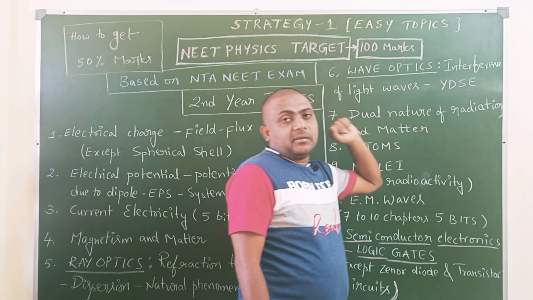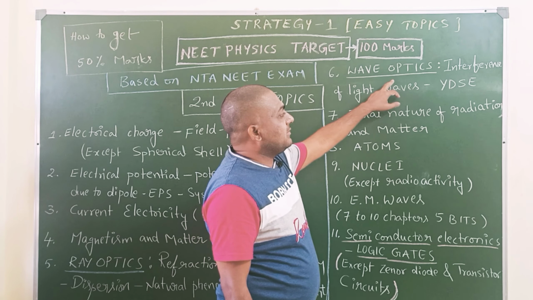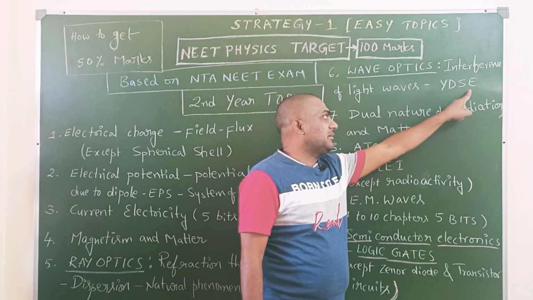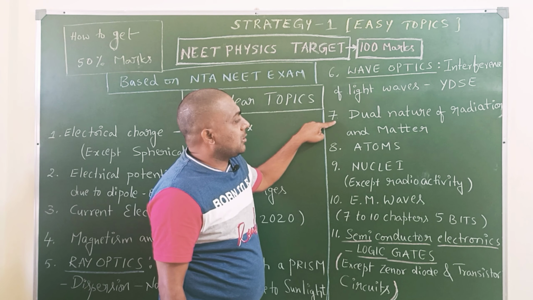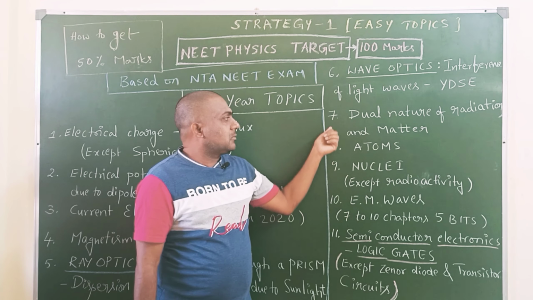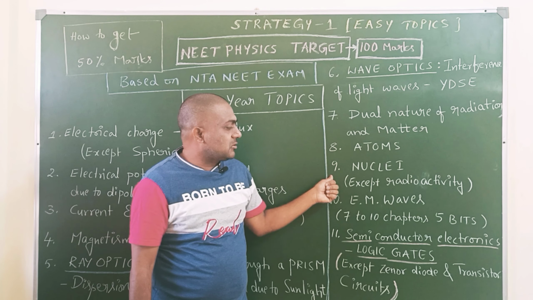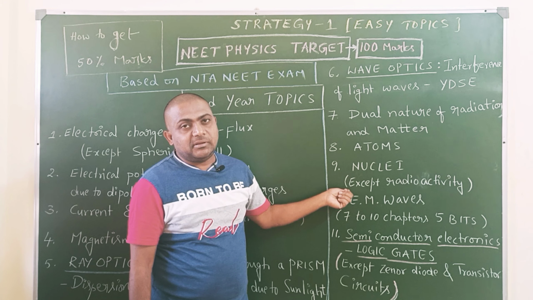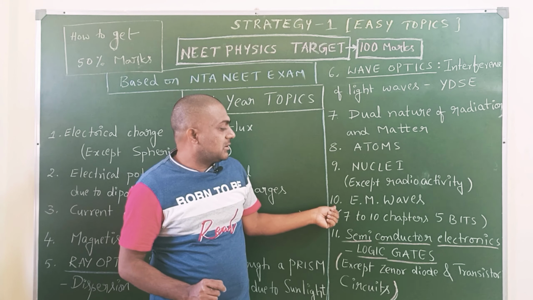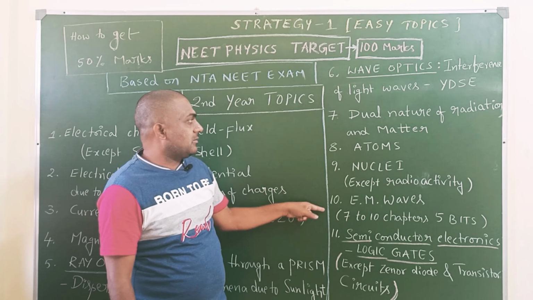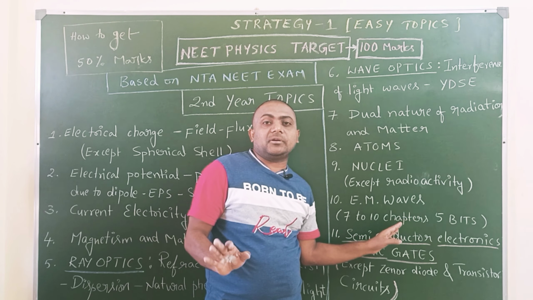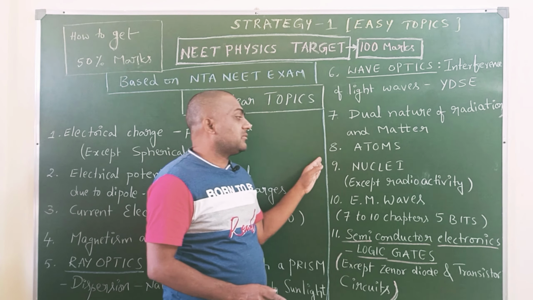Next, wave optics. In wave optics, the most important and easy topics are interference and Young's double slit experiment. Seventh one, dual nature of radiation and matter. Eighth, atoms, ninth, nuclei. Radioactivity, those logarithm-based problems, are a little bit difficult, so leave it. Tenth, EM waves. From these chapters, 7 to 10, 5 bits will be covered. So focus on this, very easy topics.